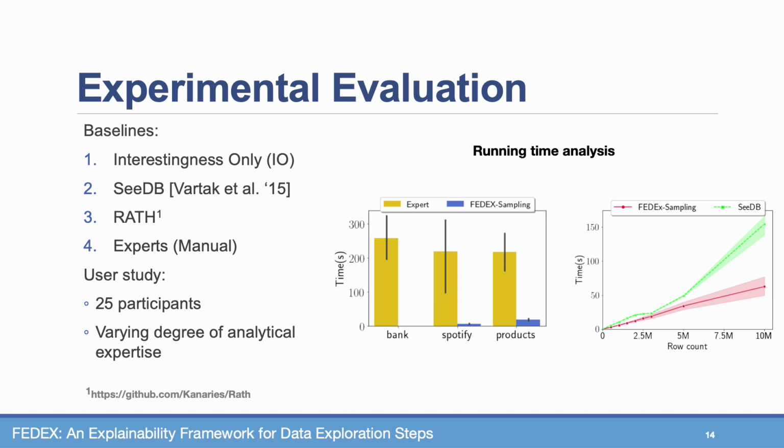We use here an optimized version of FedEx called FedEx sampling that calculates the interestingness score on a sample of the data rather than the full results. We observe that it yields identical explanations as the full FedEx, yet operates faster. Also, when compared to CDB and RAP, FedEx scales better and is able to return explanations for a dataset of 10 million rows in 63 seconds only.